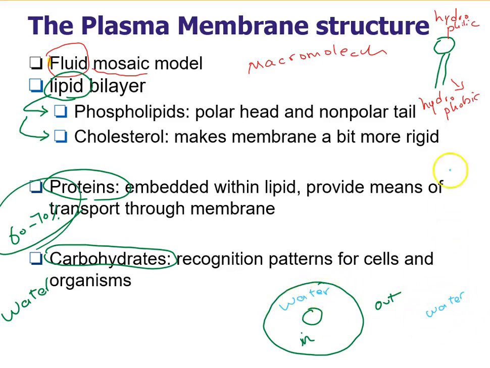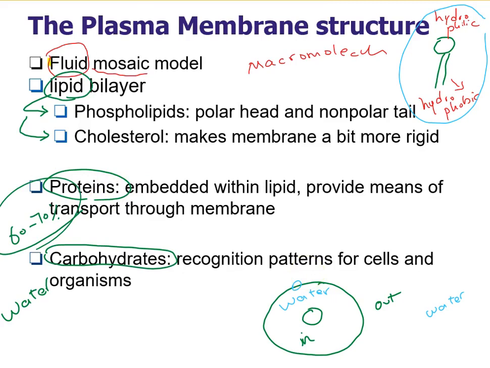And guess what? Now we have a molecule found in the plasma membrane. However, one side of this molecule loves water and wants to be toward the water, in or out, and one side of this molecule hates water. How can we put this type of molecule between two watery environments?